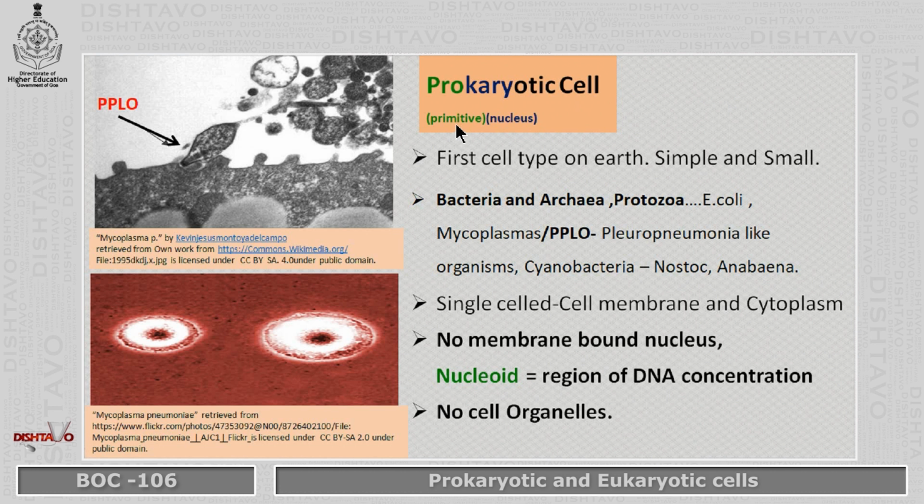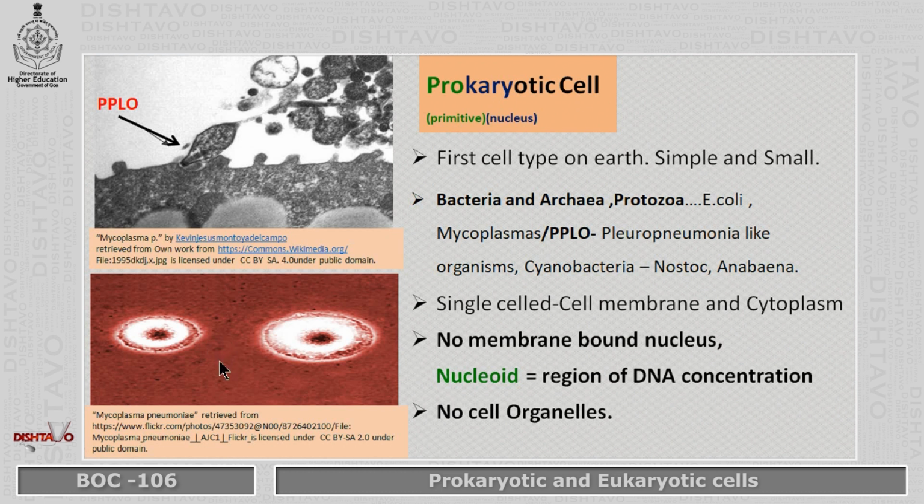Now let us take the prokaryotic cell. What is the meaning of prokaryotic cell? It is actually primitive, first. And we are talking about the karyotic cell. Prokaryotic, karyo means nucleus, primitive nucleus.